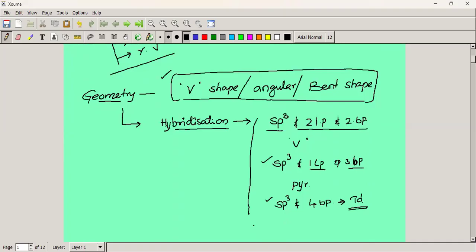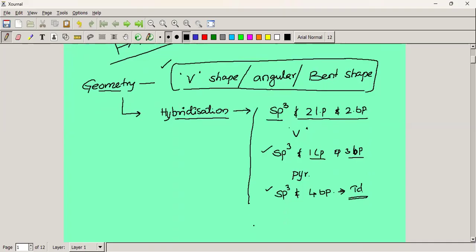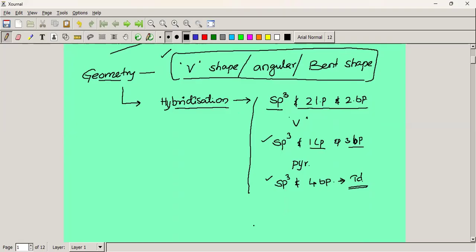If we don't know the chemical composition and properties, we can't use that material in a better way, right? So we study chemistry to know about the chemical composition, the structure of the components and their utilization.